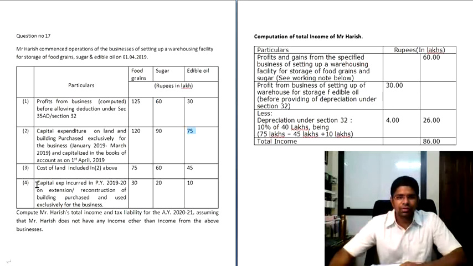And then coming to the fourth point, capital expenditure incurred in the previous year 2019-20 on extension, reconstruction of building purchased and used exclusively for business. So this is also capital expenditure of 30, 20 and 10. Now what are you supposed to calculate? You're supposed to compute Mr. Harish's total income and tax liability for AY 2021, assuming that Mr. Harish does not have any income other than income from the above business. So he's got exclusive income from this specified business.